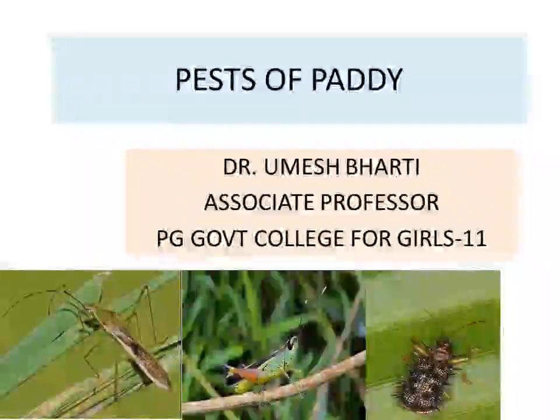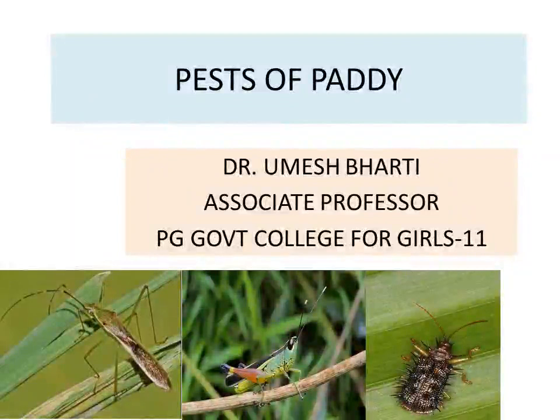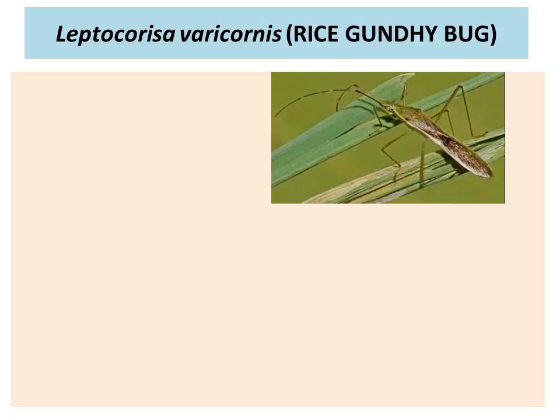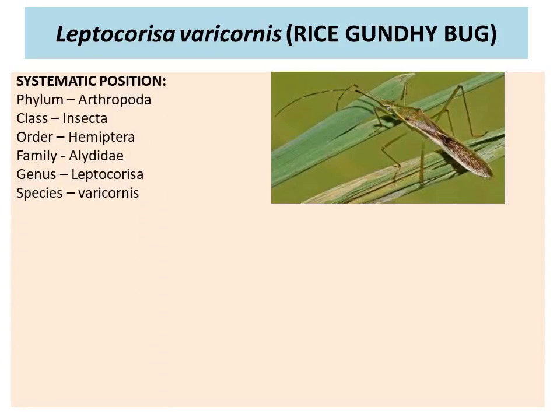Hello, good morning students. Today we'll study pests of paddy. Paddy is attacked mainly by the gandhi bug, rice grasshopper and hispa. We'll start with the rice gandhi bug, that is Leptocorisa varicornis.